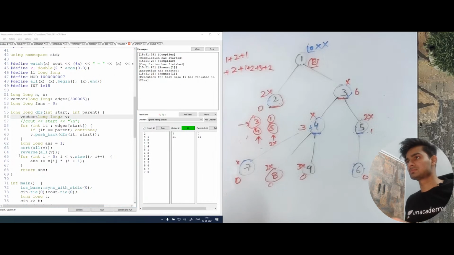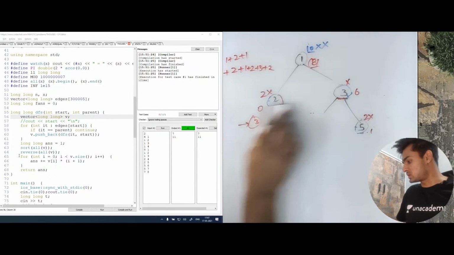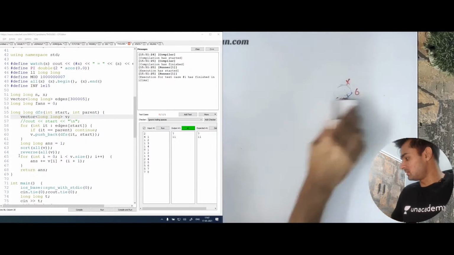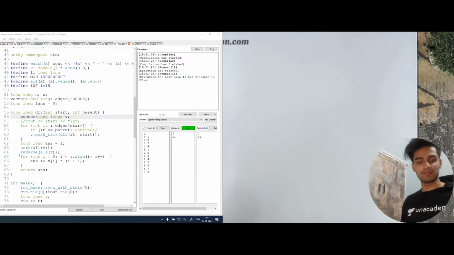Okay, cool. Let's move to the next problem now, which is modular equation, another good question. So basically this problem was nothing other than DFS. You need to know the basics of DFS, how DFS runs, and then you would be able to do this.